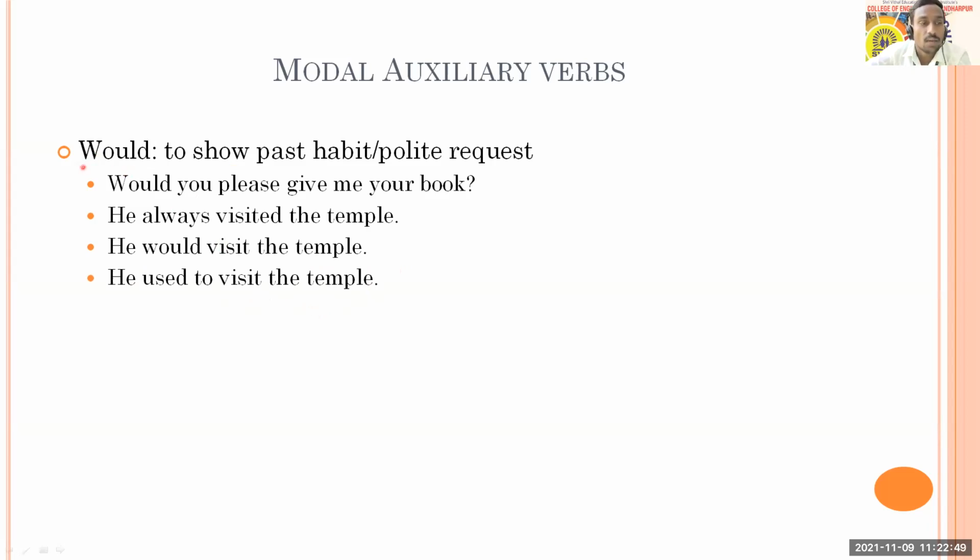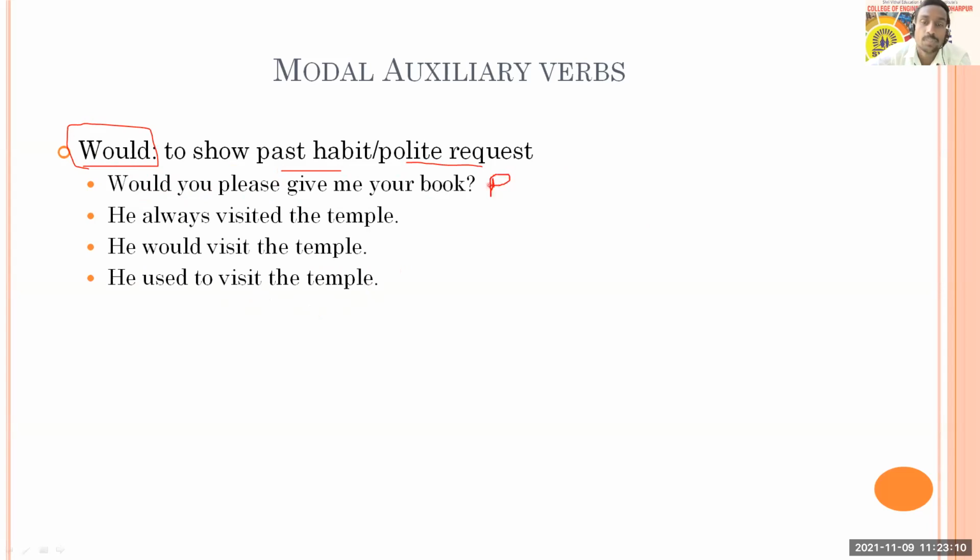Then next we have a modal auxiliary, that is would. So would is used to show past habit, and if it is an interrogative, it can be used for polite requests. You can make them with would, and you can make them with could also. Okay, so would you please give me your book? So that again becomes the most polite request.